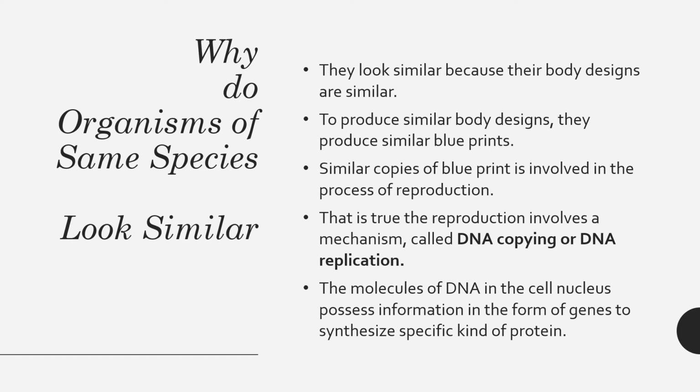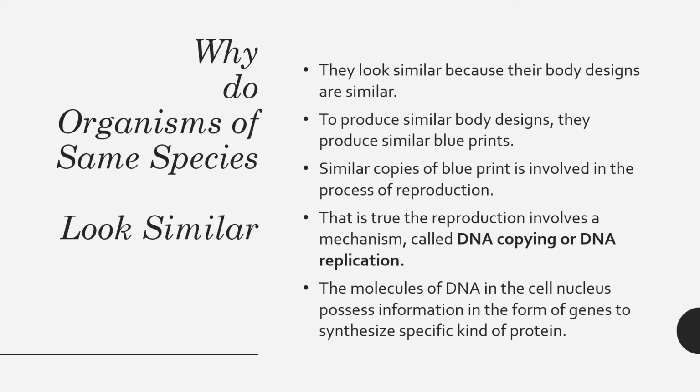So we will begin with the concept of reproduction. The topic is: why do organisms of the same species look similar? Very simple answer: they look similar because their body designs are similar, and to produce similar body designs they require similar blueprints.